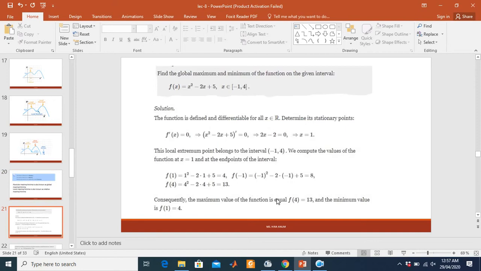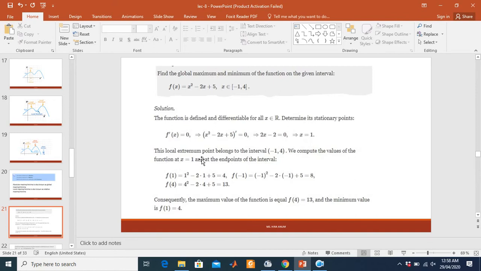Find the global maxima and minima of the function on the given interval. F of x equals x squared minus 2x plus 5, x belongs to the closed interval minus 1 to 4. The function is defined and differentiable for all x belonging to R. R is the real number set. Determine its stationary point, f prime of x equals 0. Taking the first derivative of this function and putting it equal to 0, it becomes 2x minus 2. The derivative of a constant is 0. So the x value is x equals 1.